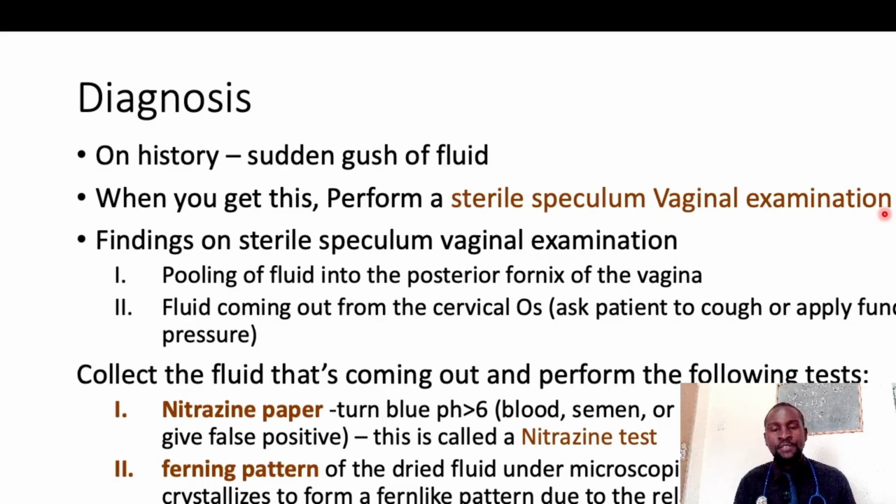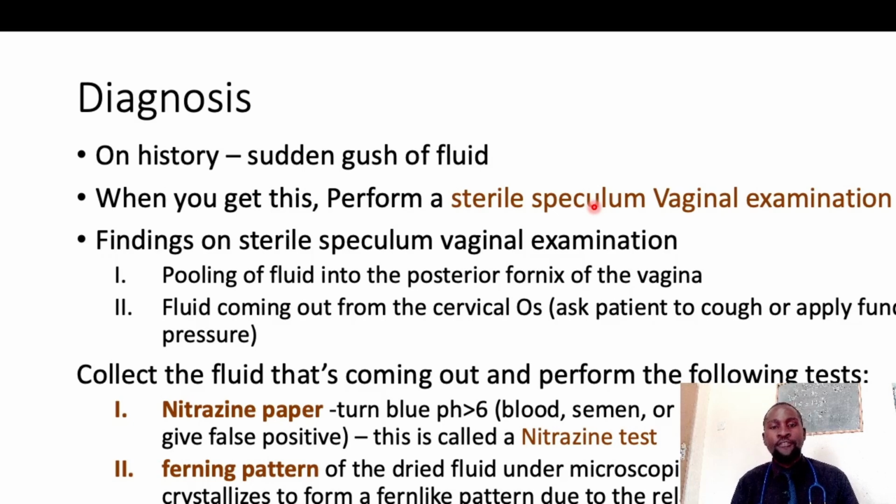Because the membranes have ruptured, you've removed that physiological and anatomical barrier between the external environment and the baby. Because you've removed that barrier, there's a high risk of infection in the fetus. When you perform a vaginal examination and stick your fingers there, you are likely to introduce infections, and that infection is going to affect the placenta, the membranes, and the baby, and you end up with chorioamnionitis, which is fatal to the baby and to the mother as well.